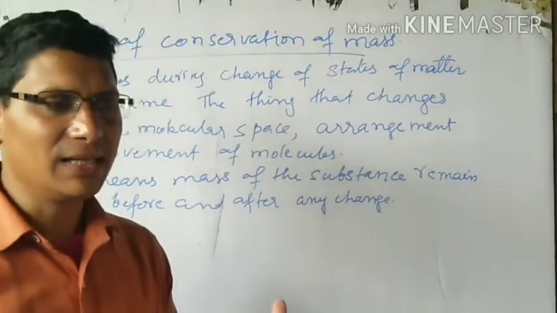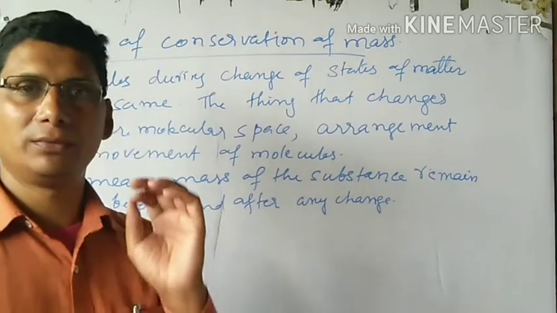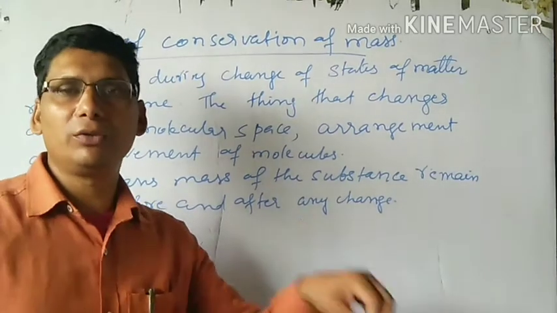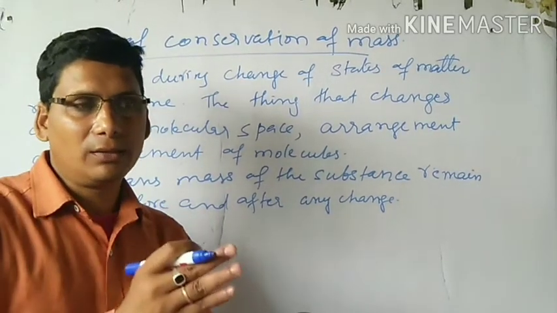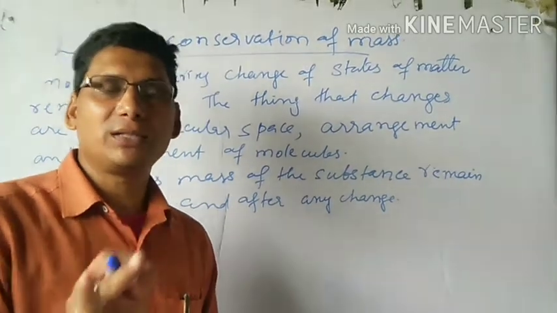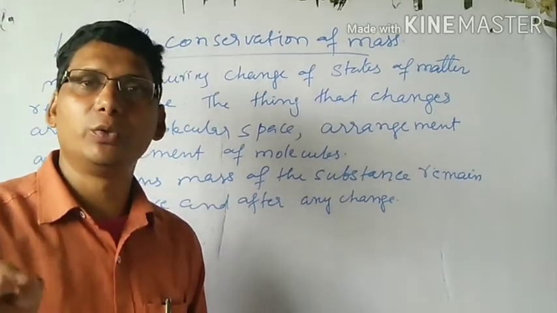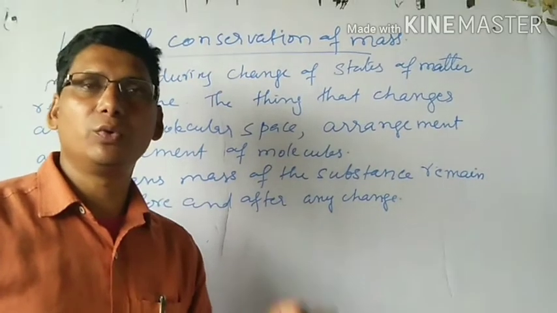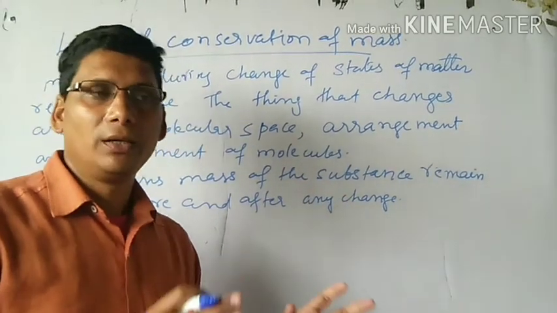Like if you heat ice, it will melt and change into water. But ice also has molecules of water, and the ice which has changed into liquid water also has molecules of water, H2O. Ice has H2O molecules in solid state.